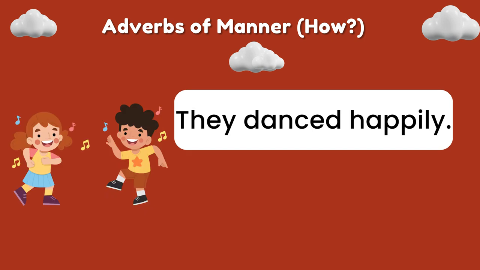Softly. They danced happily. Let's find the verb first. What is the verb in this sentence? Correct. Danced. Now find the adverb. Correct. Happily.